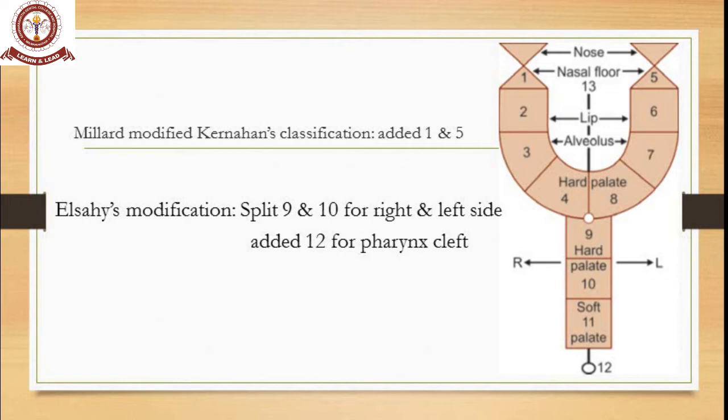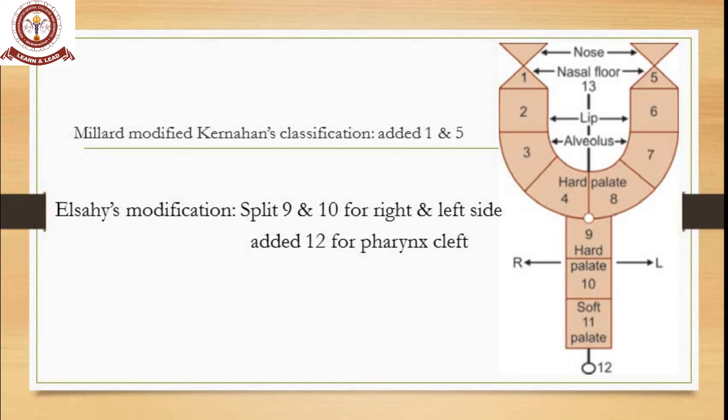Millard modified Kernahan's classification and added 1 and 5. I will tell you what it is. 1 and 5 is nothing but the inclusion of the nasal floor. How do you go for the classification? Millard's modification of Kernahan and Stark's classification is again a numbering system.